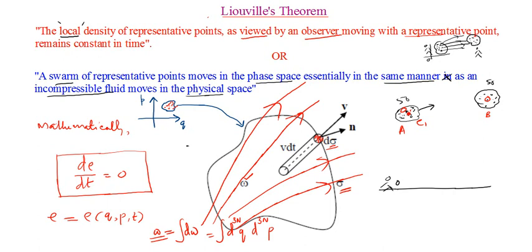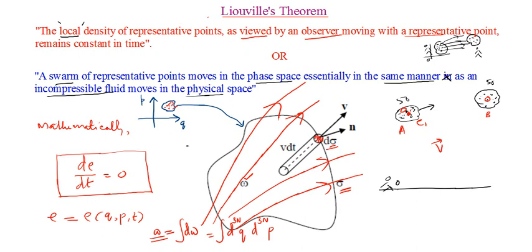Now how these representative points will move, or the flow of representative points through the phase space, is decided by the velocity vector. The velocity vector in any flow defines the rate of change of the flow and also the direction of flow, right? So in the case of phase space, the velocity vector is a 6-dimensional vector, right?